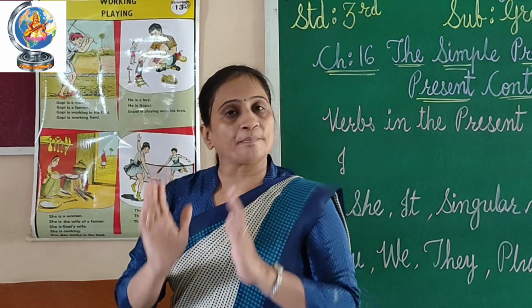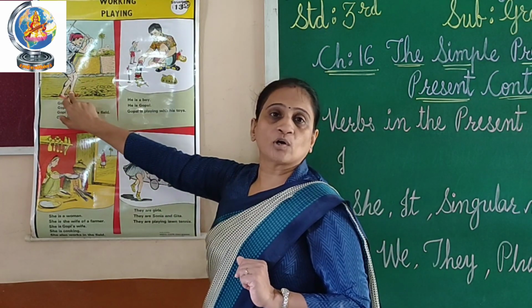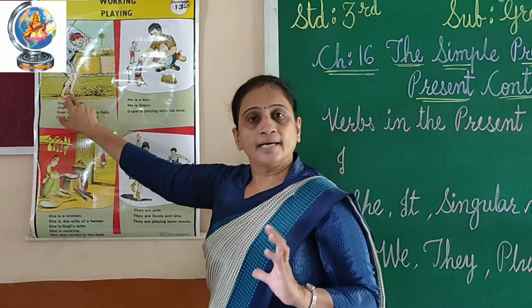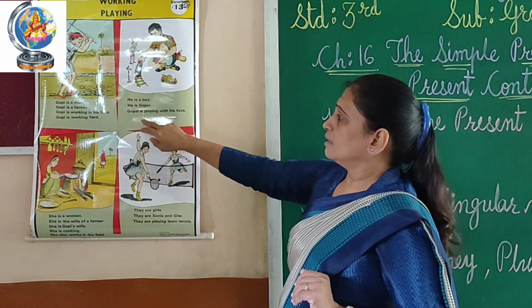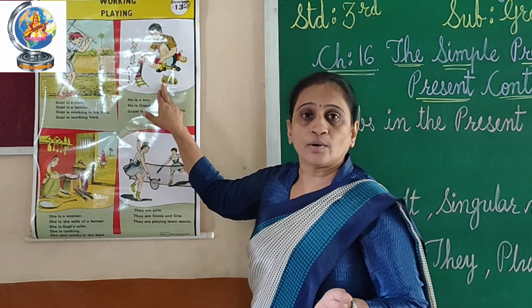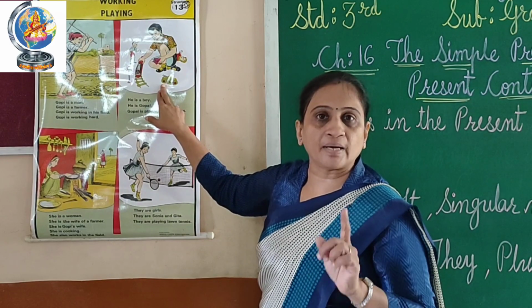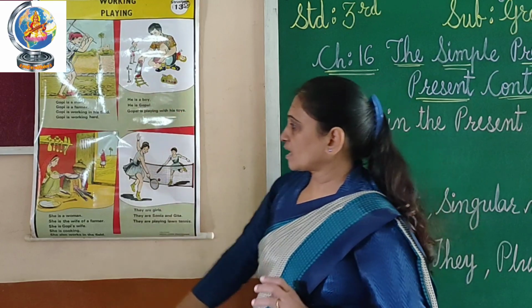Gopi is a farmer, but Gopi is working. Working means right now, here we are talking about the present continuous tense. He is a boy, he is Gopal. Gopal is playing with his toys right now. So he is also playing. Playing is the present continuous form.